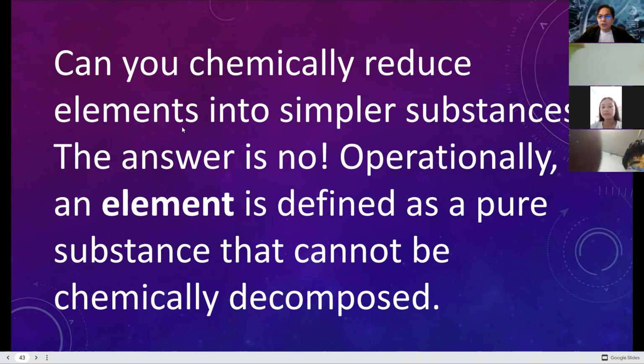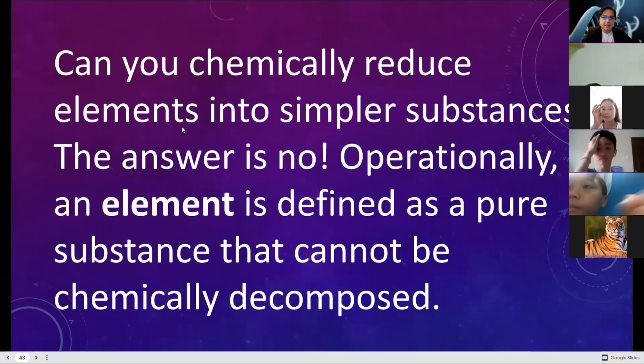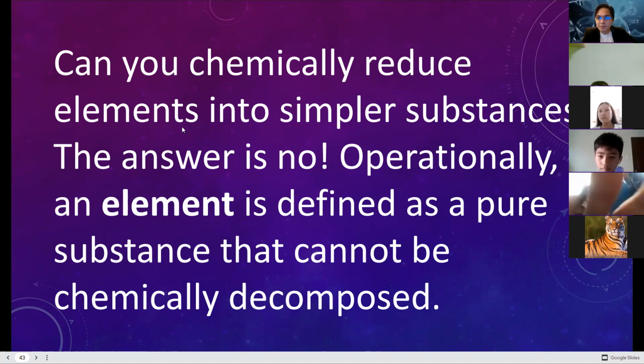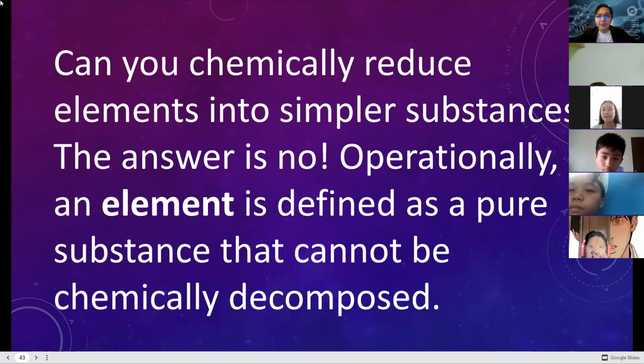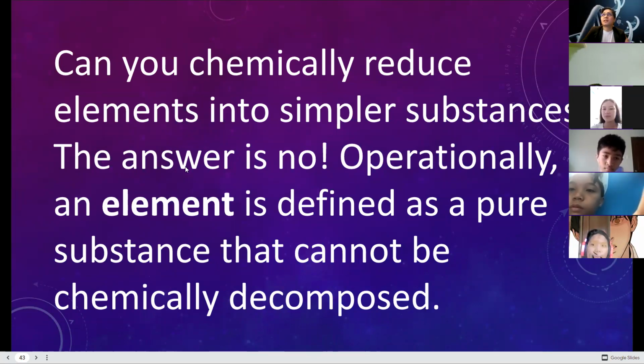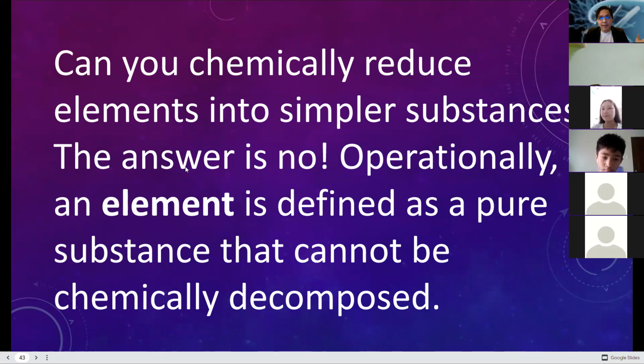Again, this is in connection to the pure substance. As a recap of what we had discussed last meeting, we have a pure substance. Pure substance can either be an element or a compound. How can we say that this particular thing here is an element? How can we say that this particular thing here is a compound? How can we determine an element and a compound?